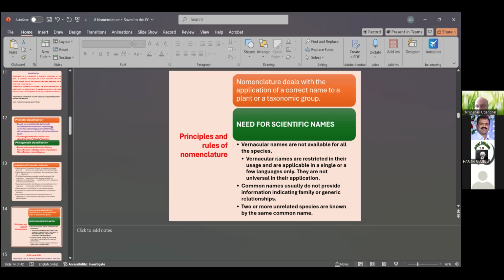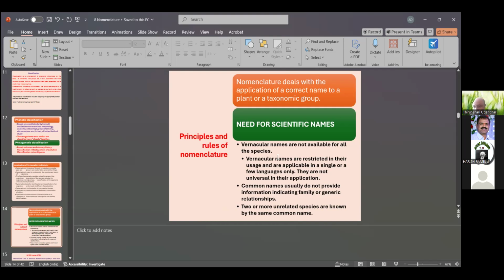Correct name means scientific name. There is a need for scientific names, because vernacular names are not available for all species. Vernacular names are restricted in their usage and applicable only to a few languages. Vernacular names change from language to language.